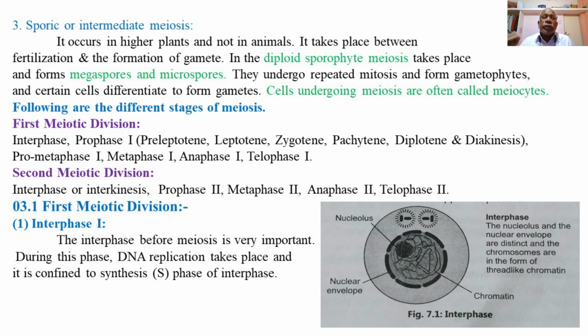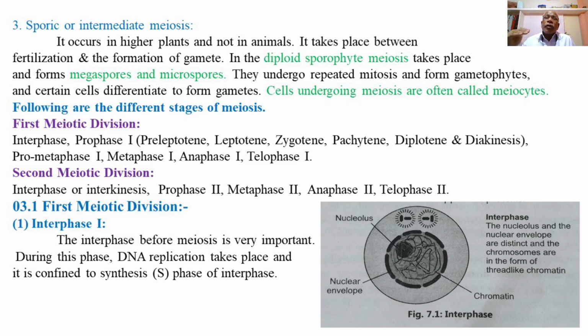So the first meiotic division includes interphase, prophase 1, metaphase 1, anaphase 1 and telophase 1, among which prophase 1 is the longest and most complex.